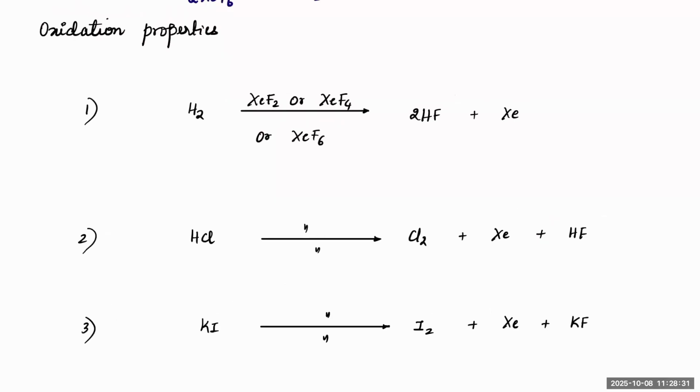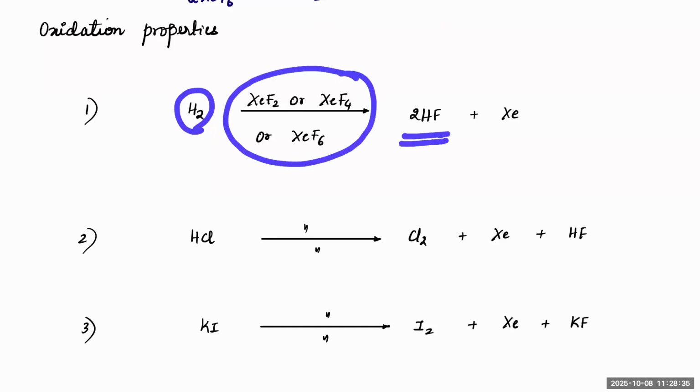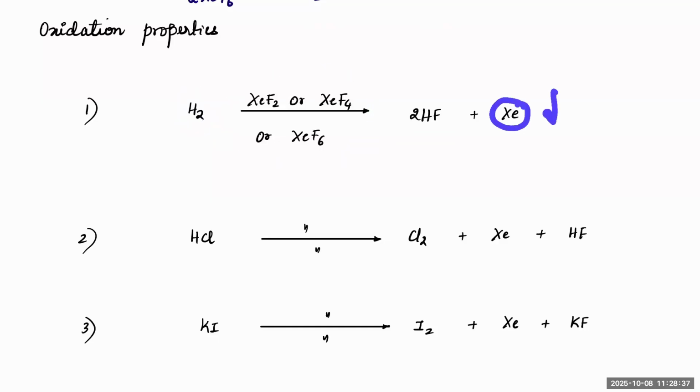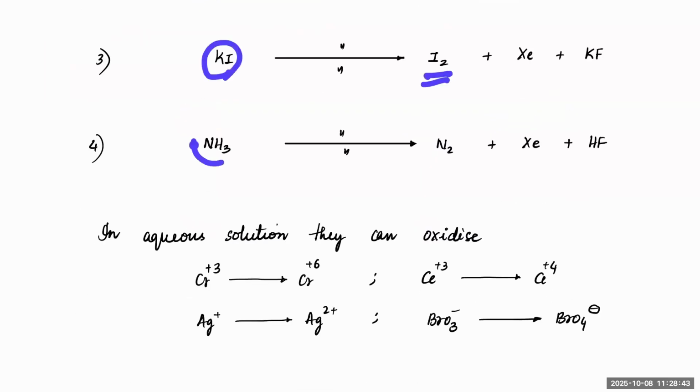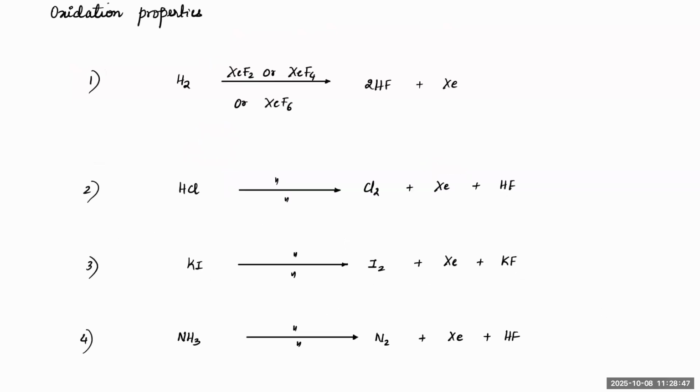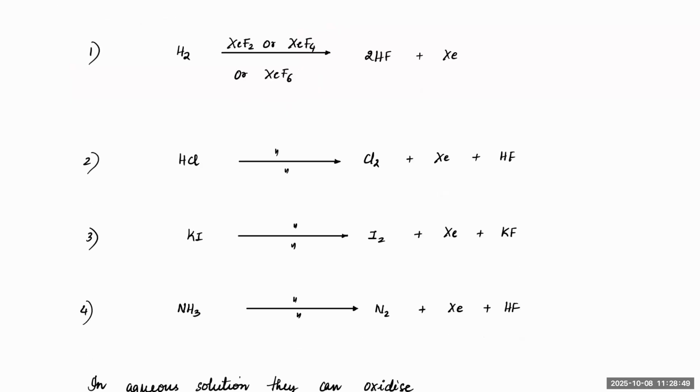Oxidation properties. When Xe reacts with any one of them, it will easily form HF and Xe will get reduced. HCl will also get oxidized. KI will also get oxidized. NH3 will also get oxidized to N2. So you can notice that XeF2, XeF6, and XeF4 are all very strong oxidizing agents. Clear?